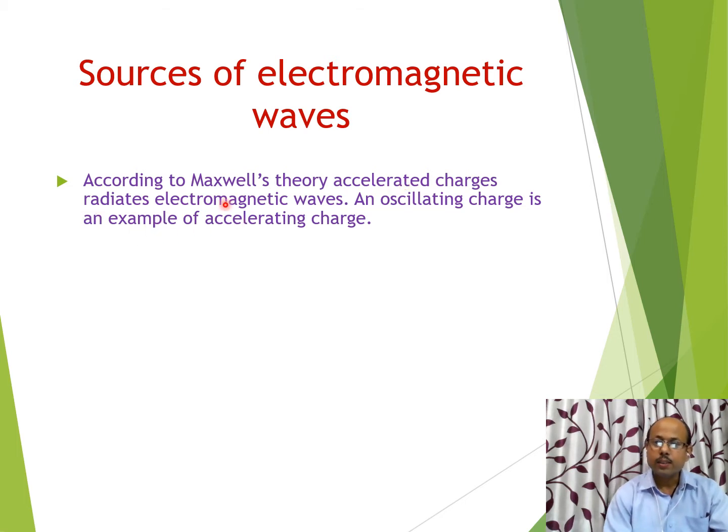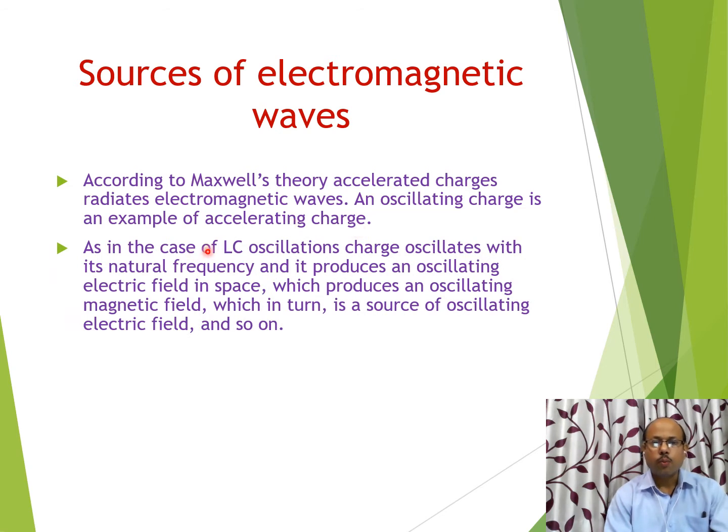Whenever a charge is accelerated, it means its speed changes with time, it radiates electromagnetic waves, which we have discussed in LC oscillations also. An oscillating charge is an example of accelerated charge. Whenever a charge is oscillating, it is a very good example of accelerated charge, and according to Maxwell's theory, accelerated charge radiates electromagnetic waves.